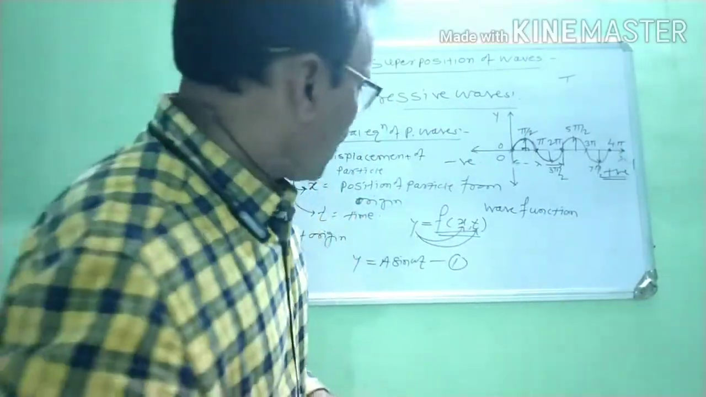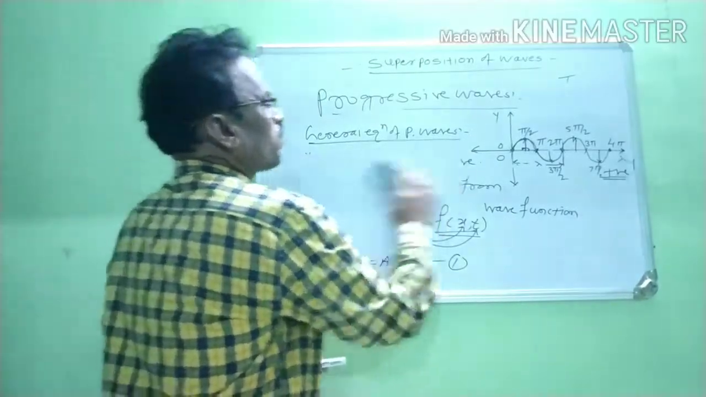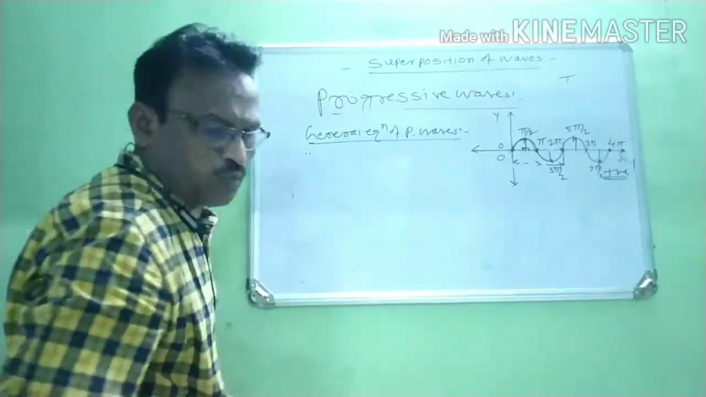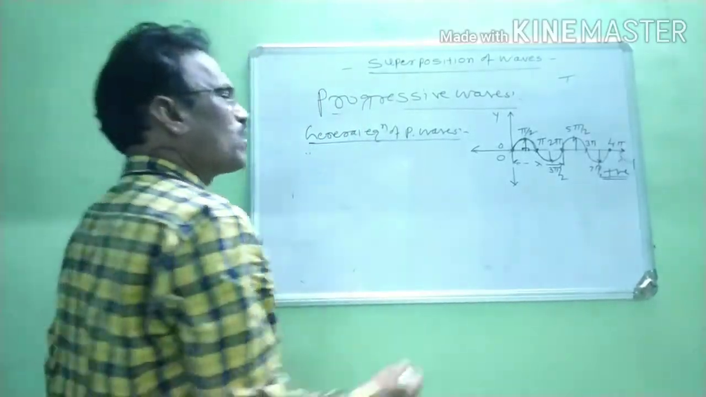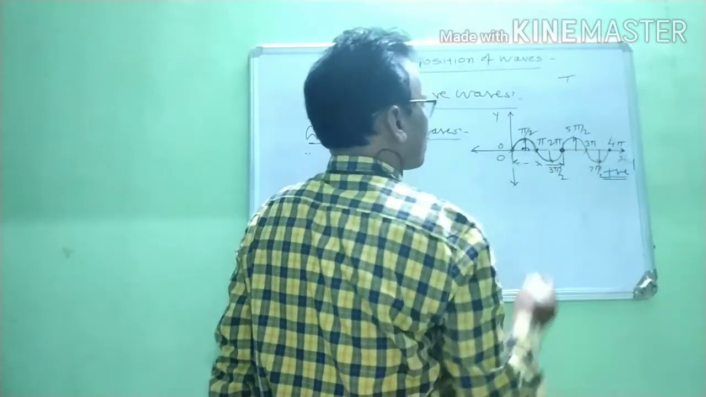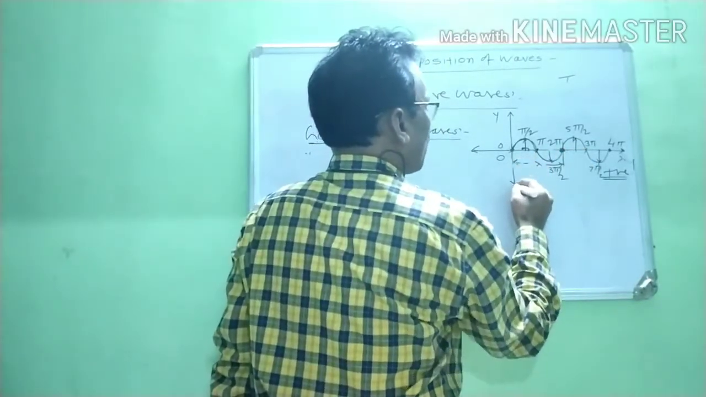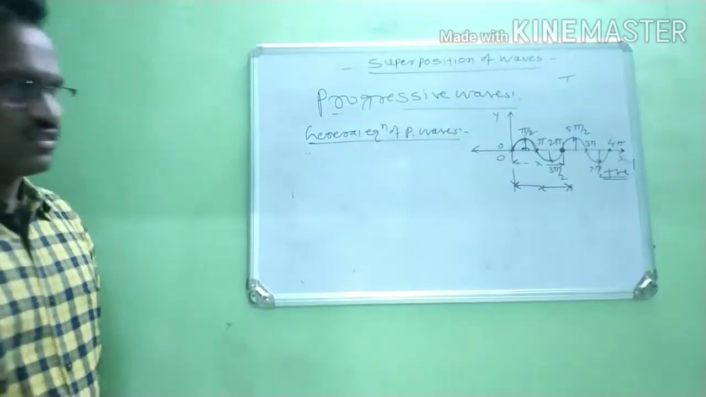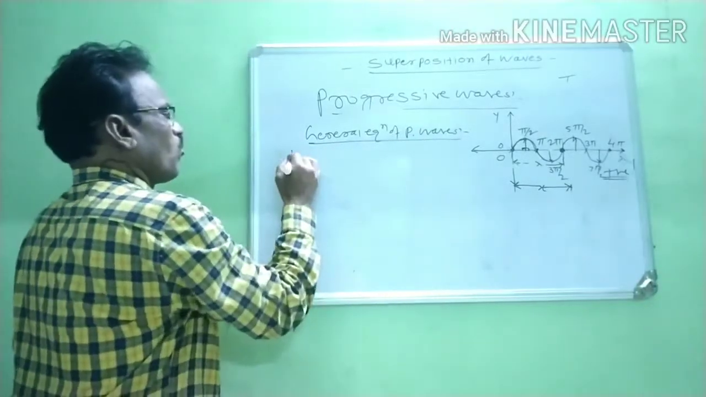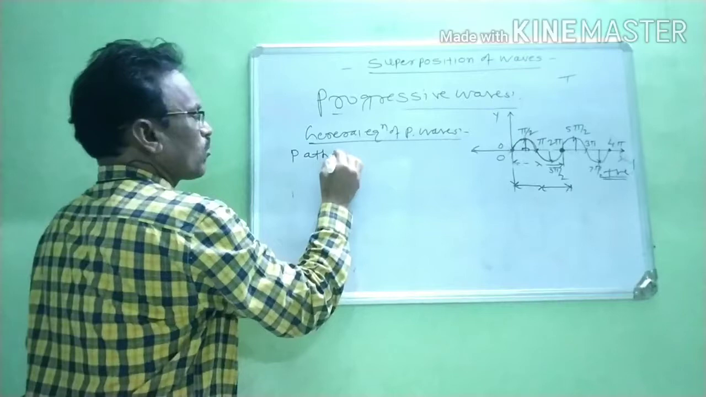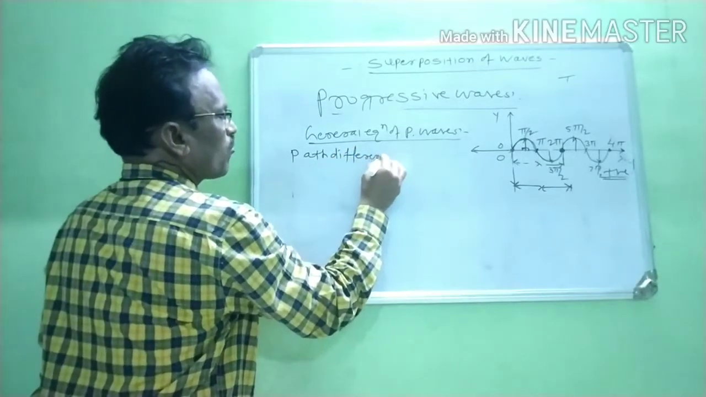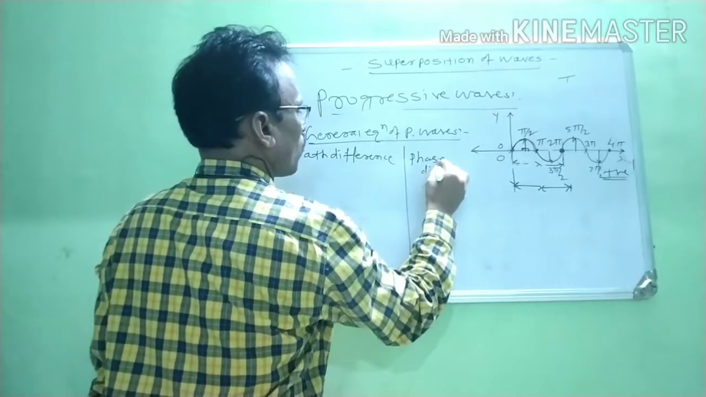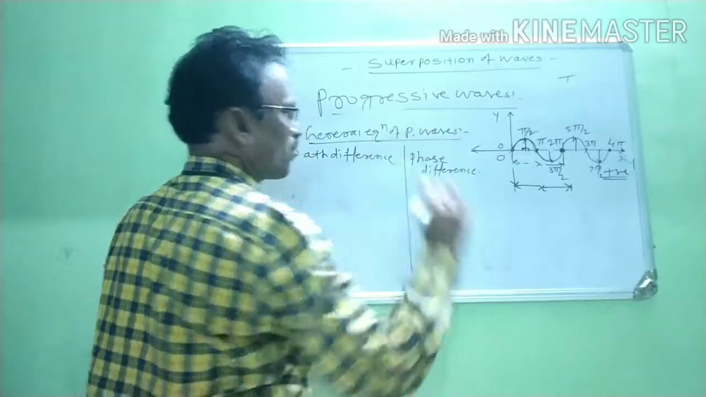Now, when this particle is moving, at a particular position we have to find the equation of the wave. Now we consider this is the point, and suppose at this point the particle is at x distance. Now we consider two quantities: path difference and phase difference.